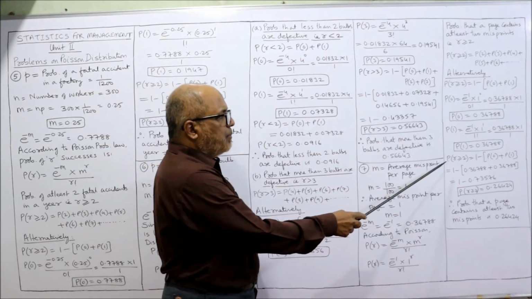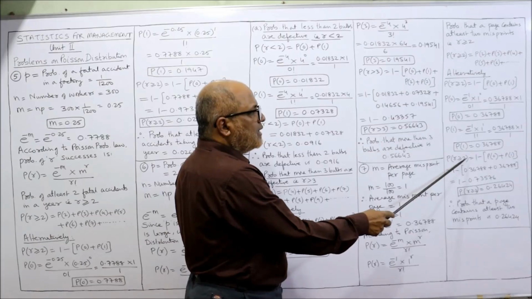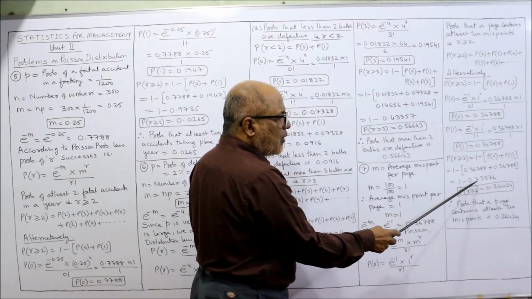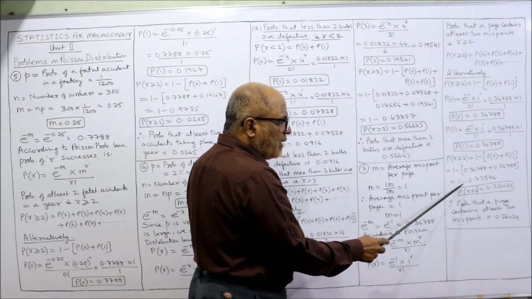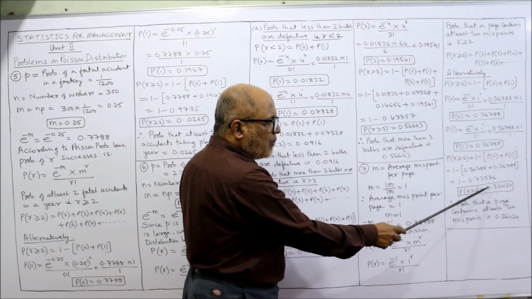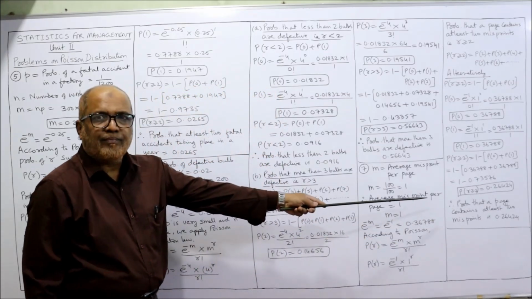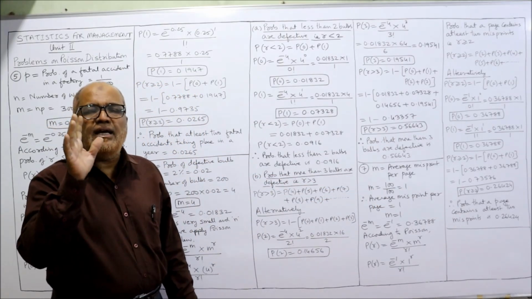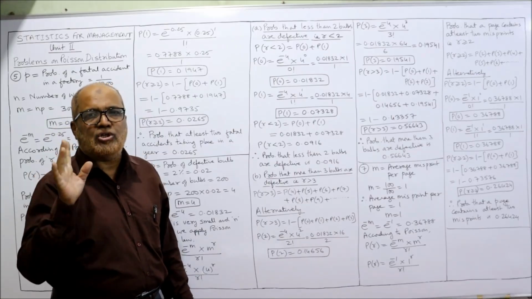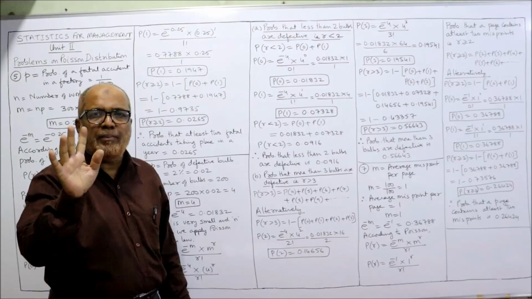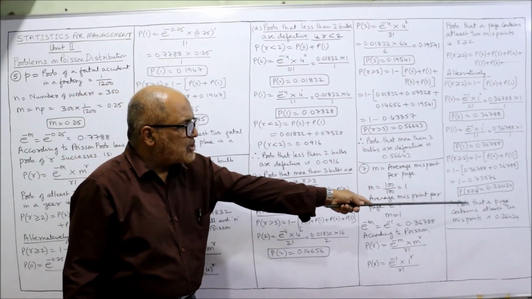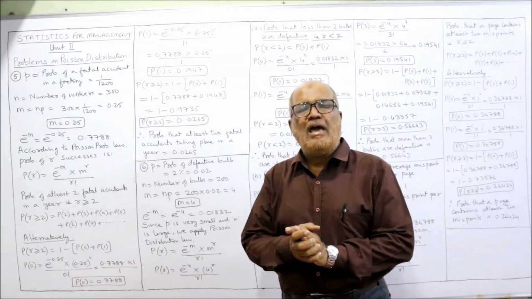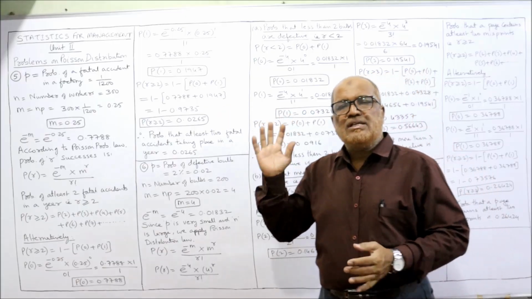Finally we substitute: P of R greater than or equal to 2 is equal to 1 minus P of 0 plus P of 1. Now add up the two values, we'll get 0.73576. So 1 minus 0.73576 will give 0.26424. Therefore, the probability that at least 2, minimum 2 misprints on a page is 0.26424. That's all. So in this video, I have explained every point in detail, 5th, 6th and 7th.